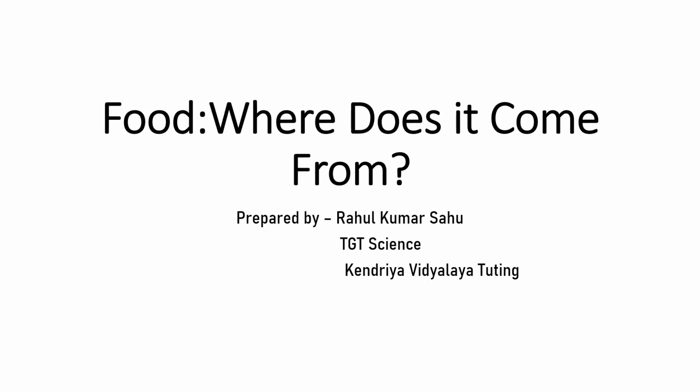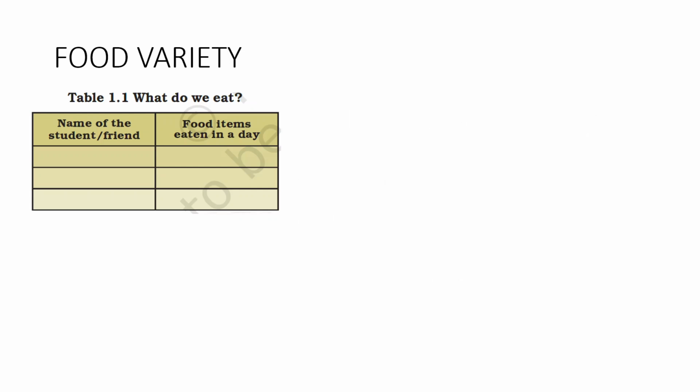So before beginning this chapter, I want to ask, what do you mean by food? Basically food is a thing which we eat, and it is very essential for our life. And next thing is, do we eat the same type of food every day?